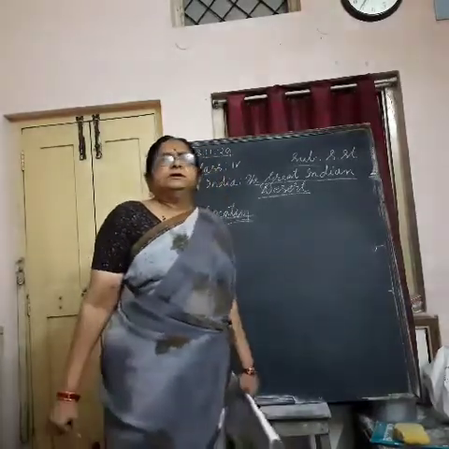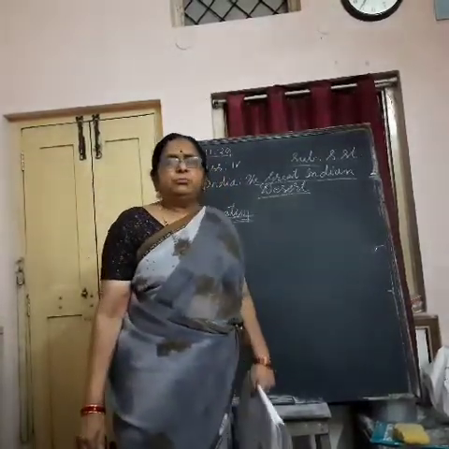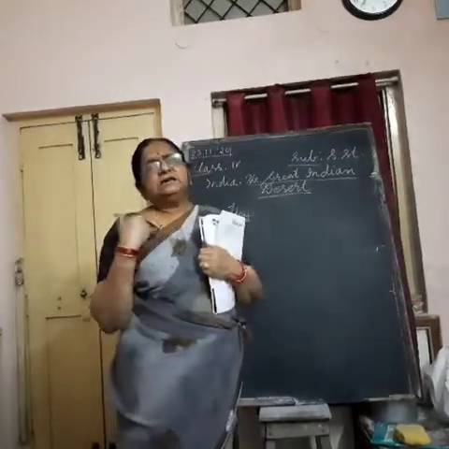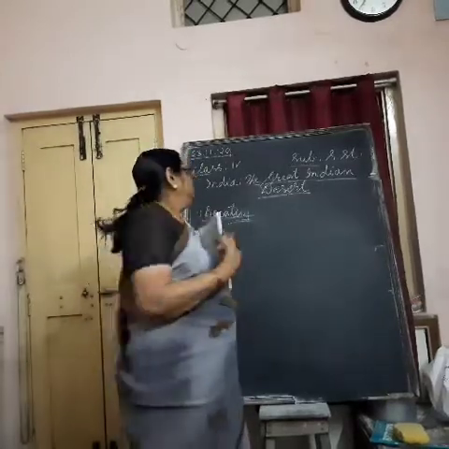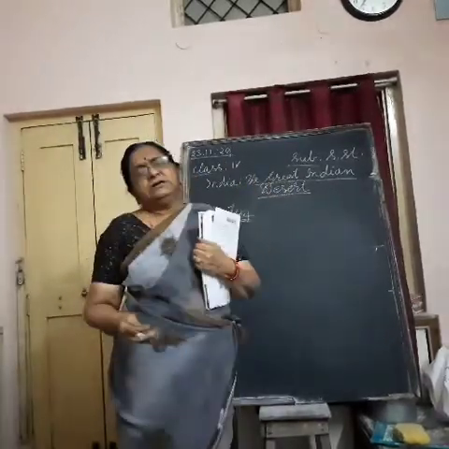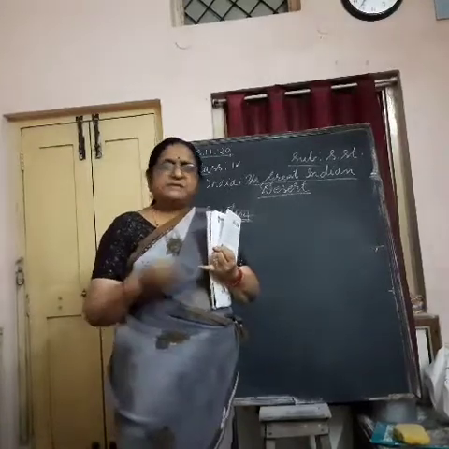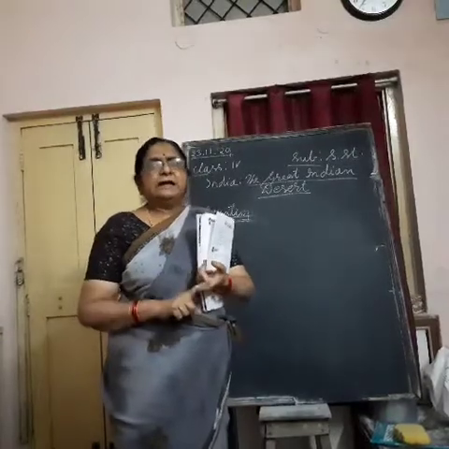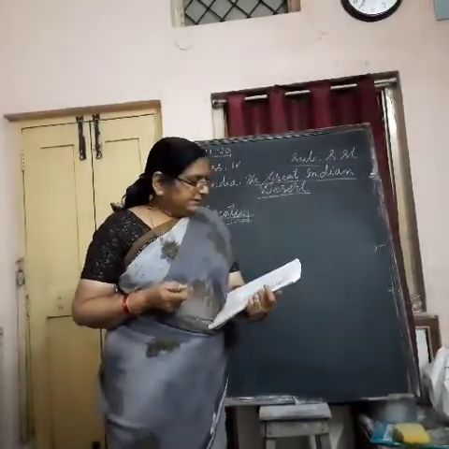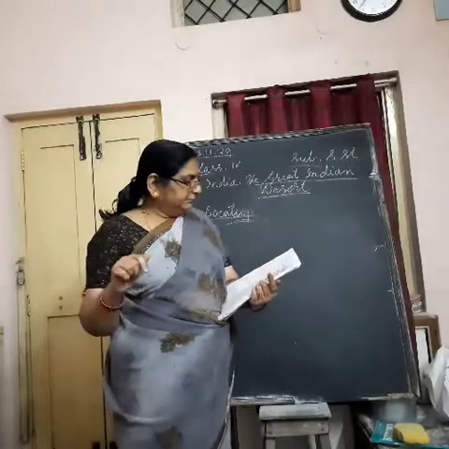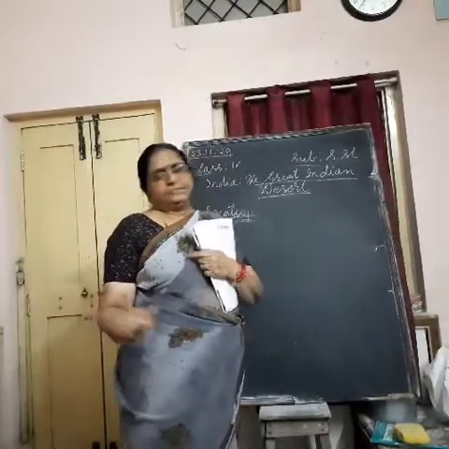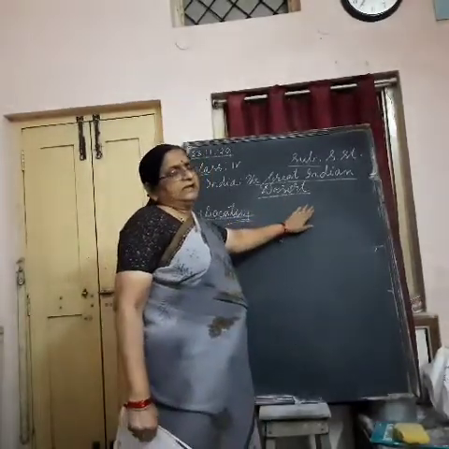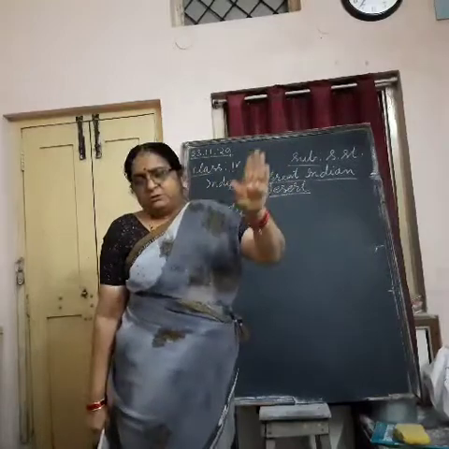These are the cities or areas which come under the Great Indian Desert. These are the places in Rajasthan.